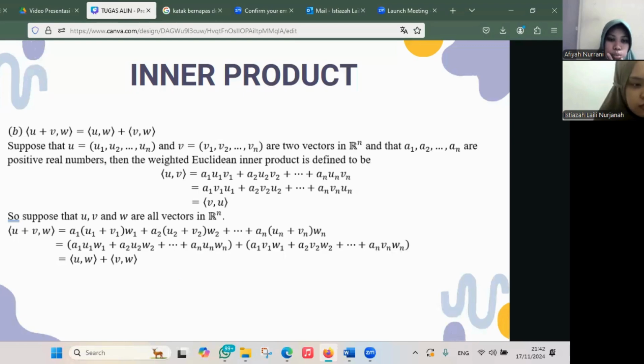So suppose that U, V and W are all vectors in dimension n. The inner product of U plus V, W equals A1 times (U1 plus V1) times W1 plus up to An times (Un plus Vn) times Wn, which equals the inner product of U, W plus the inner product of V, W. Next.